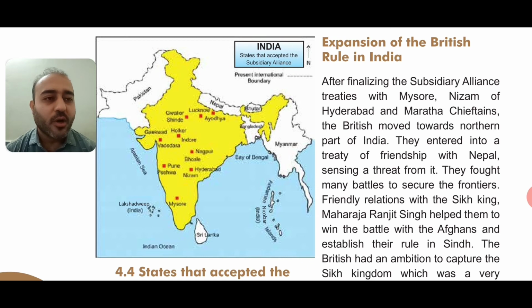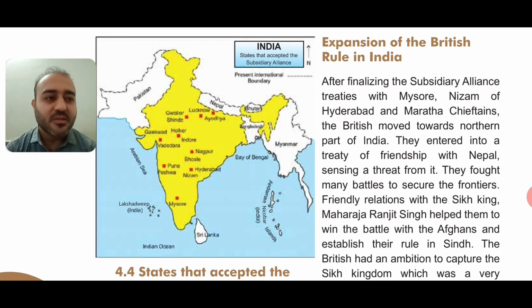So they fought many battles to secure the frontiers. Frontiers means the line or the border of a country, okay? So they fought many battles to secure the frontiers, because if they took control of the border of India, then they could stop anyone from entering the country.